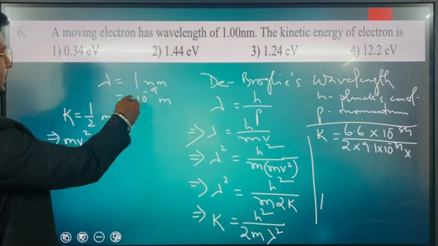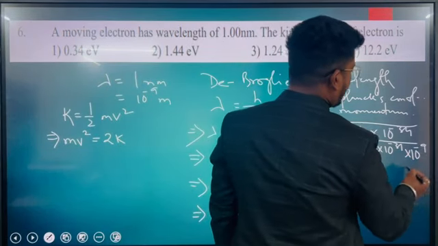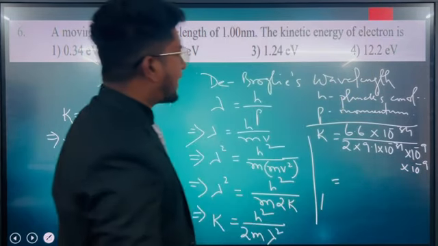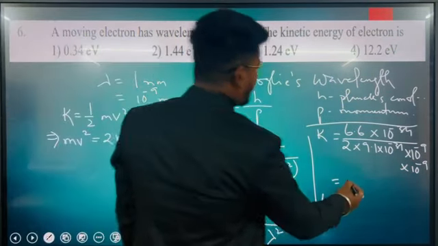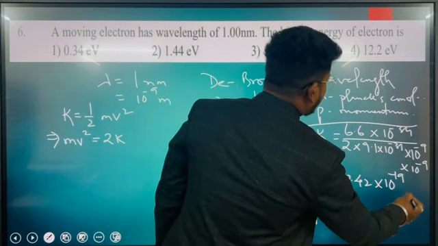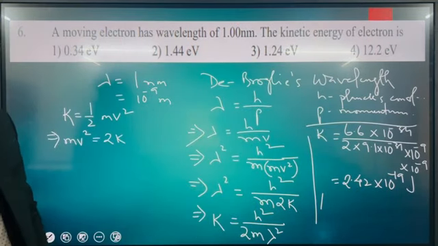Lambda is given as 1 nanometer, that is 10 to the power minus 9 whole square. If you do all this calculation, you'll be getting the answer as 2.42 into 10 to the power minus 19 joule.